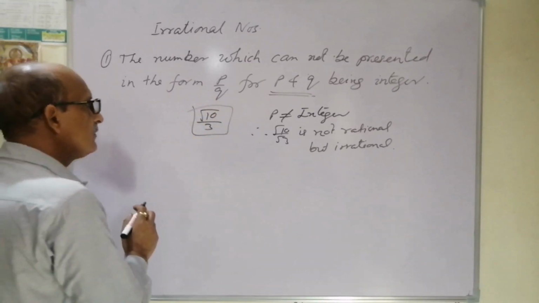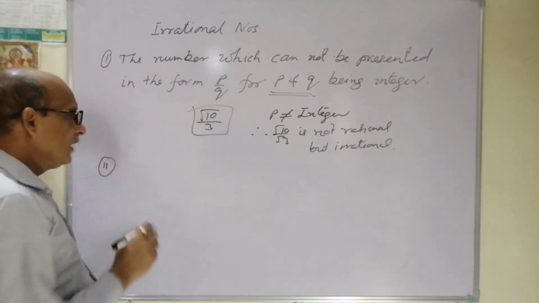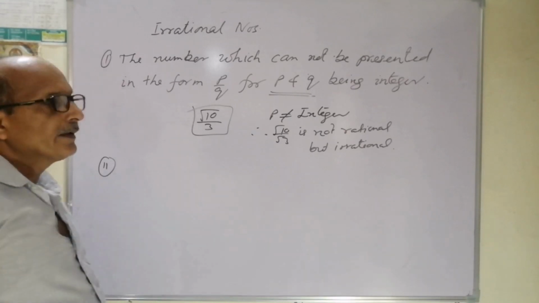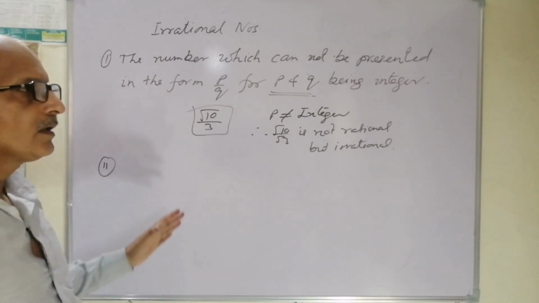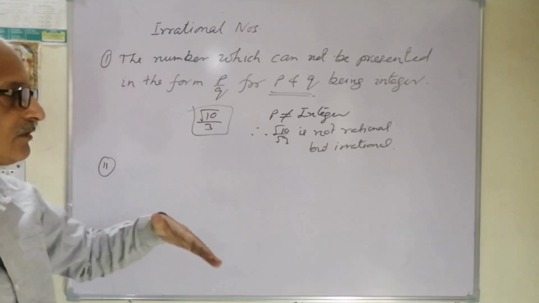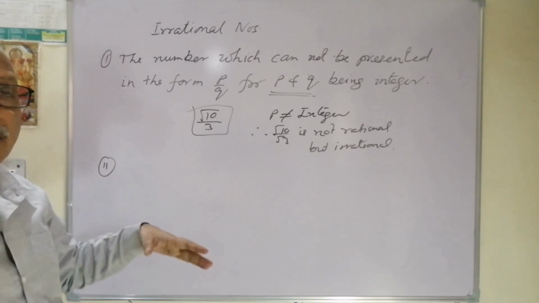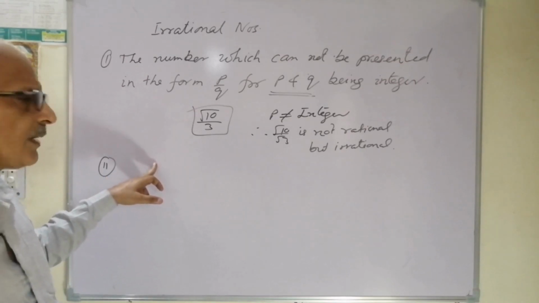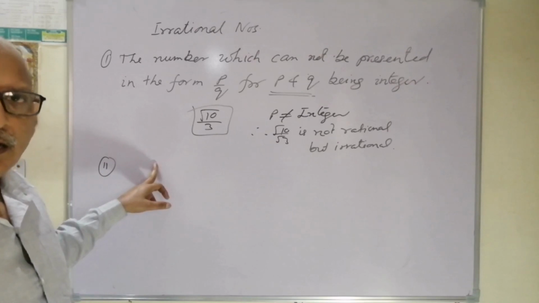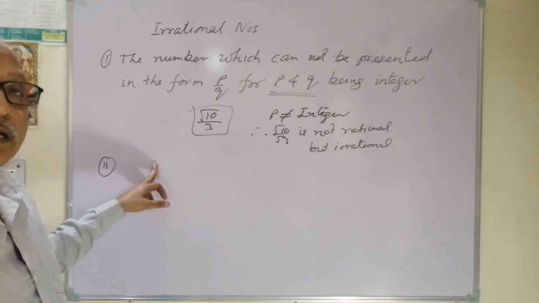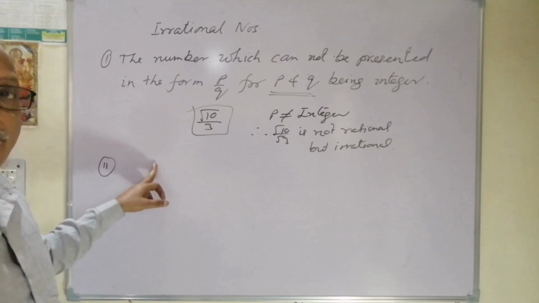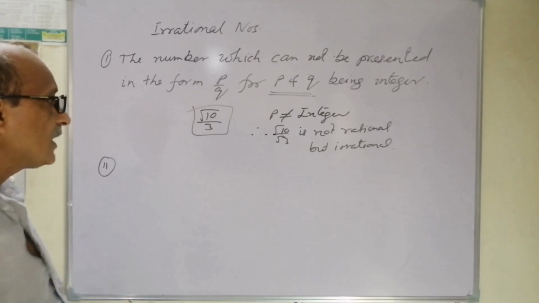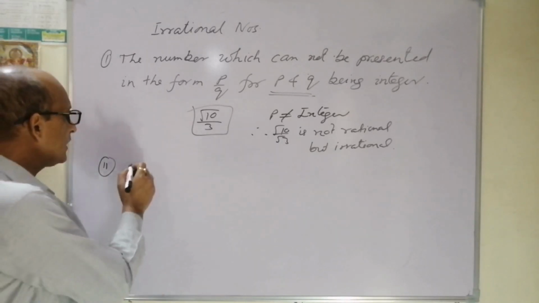Let's see the next one. In the rational numbers collection, we had taken the numbers which are terminating decimals as rational. So a terminating decimal can't be irrational. Very clear? If a number is terminating, it can't be irrational. In the other part, a number that is non-terminating but repeating, there was a condition there.